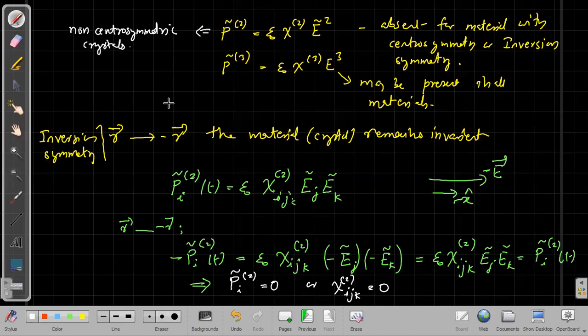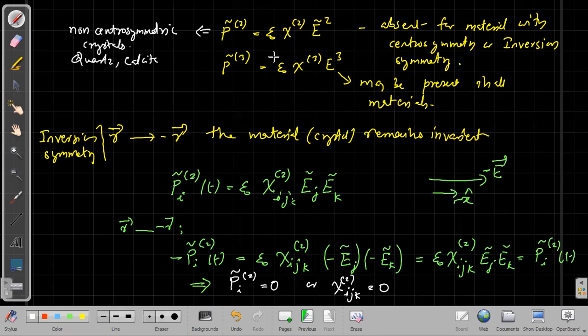In nature there are many crystals which do not show inversion symmetry. The examples are quartz, calcite, tourmaline. There are many materials which show non-centrosymmetry, and therefore they will have the chi2, the second order polarization. But the chi3 or the third order polarization would be present in all the materials.